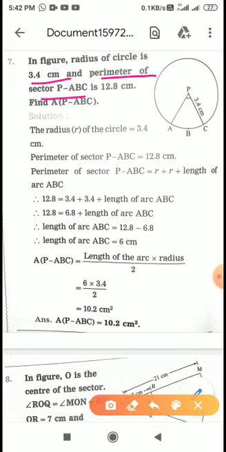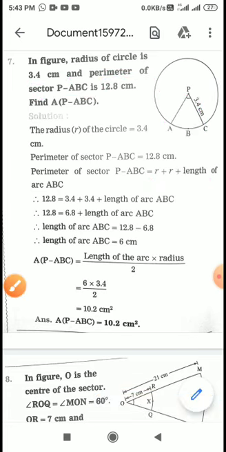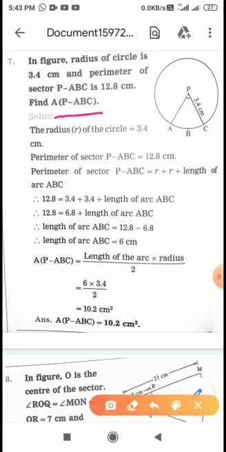Perimeter of sector is given 12.8. What is a sector? There are 3 parts in a sector: 2 radii and 1 length of arc. See here, this is what is meant by the perimeter of the sector. This is given to us, and we have to calculate the area of sector PABC.